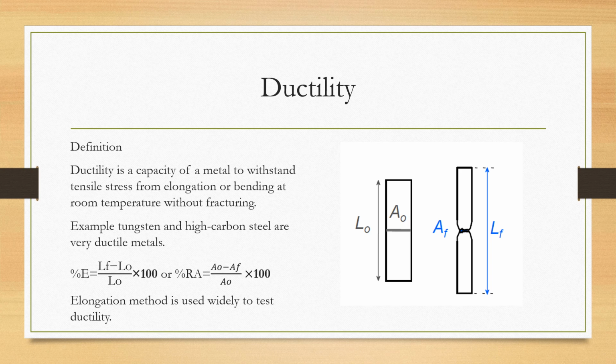We can find ductility from percentage elongation, where LF is the final length and LO is the initial length. Or we can find ductility through area, where AO is the initial area and AF is the final area. The elongation method is used widely to test ductility.